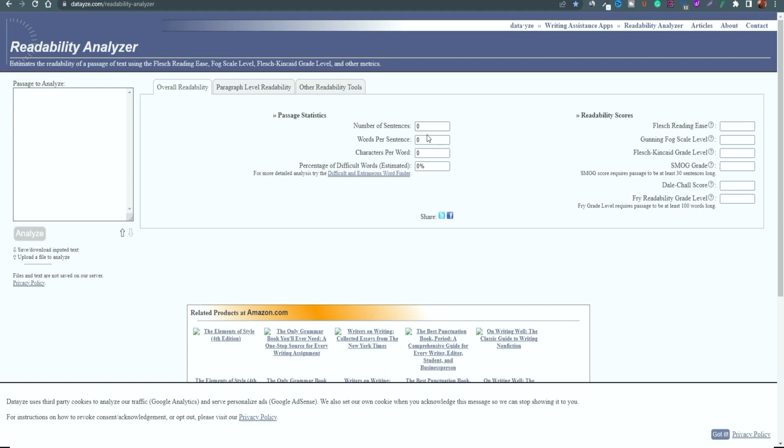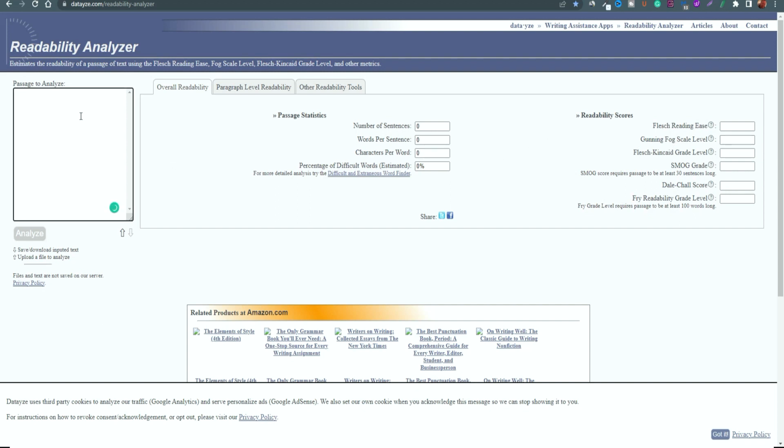And this will go into the specifics of the number of sentences that you have, the words per sentence, the characters per word, even the percentage of difficult words. So this will definitely give you a very distinct and detailed overview of all of the details within your document, but will also give you readability scores based on how simple or how difficult the readability of the article is, so that you can make necessary changes.